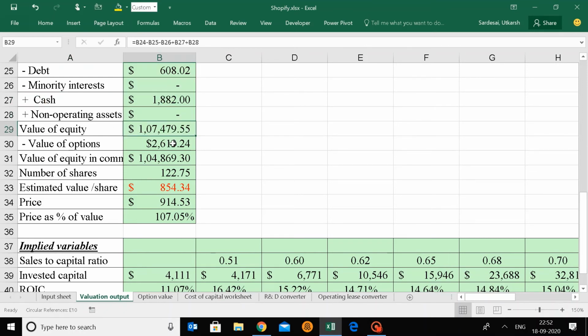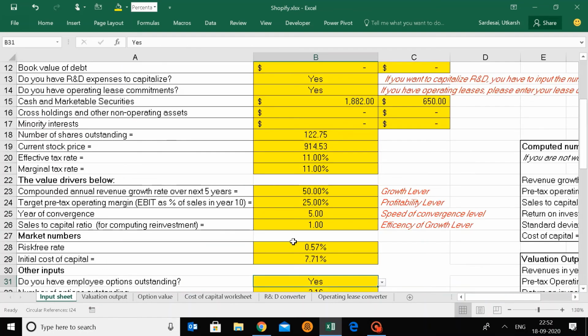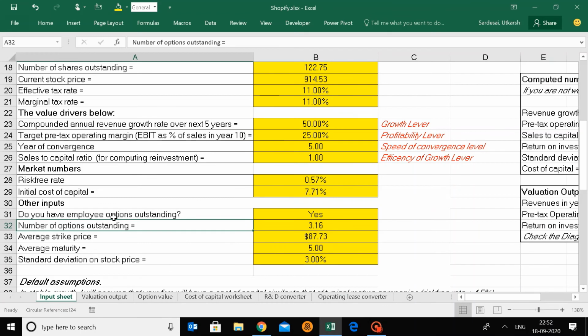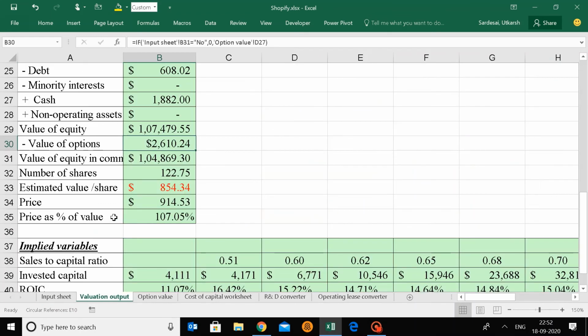The value of options. What are these options? These are options that are provided to employees of the company. Okay, employees are given stock options. Now, why are we deducting it? Is because employees are usually given these options at lower value than the market price. And if a transaction is carried out at the lower value, what it does is simply reduce the value for the company in the market. So this is the value of equity, and this is in millions.